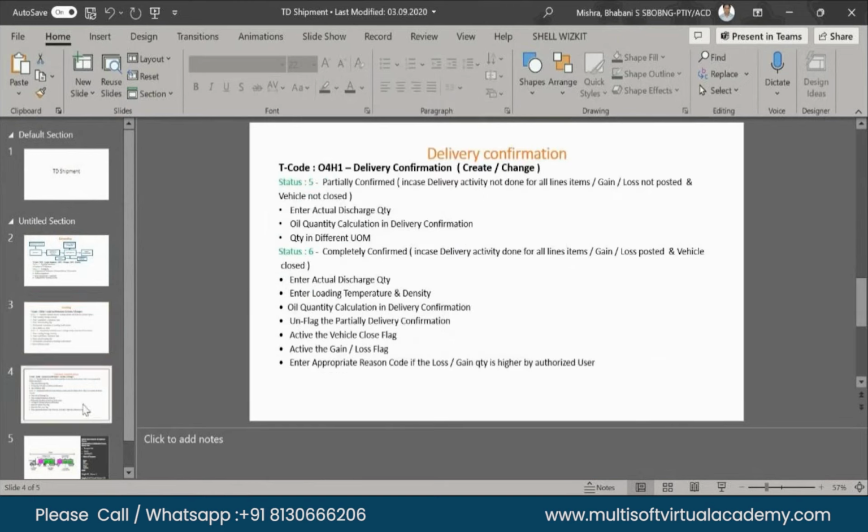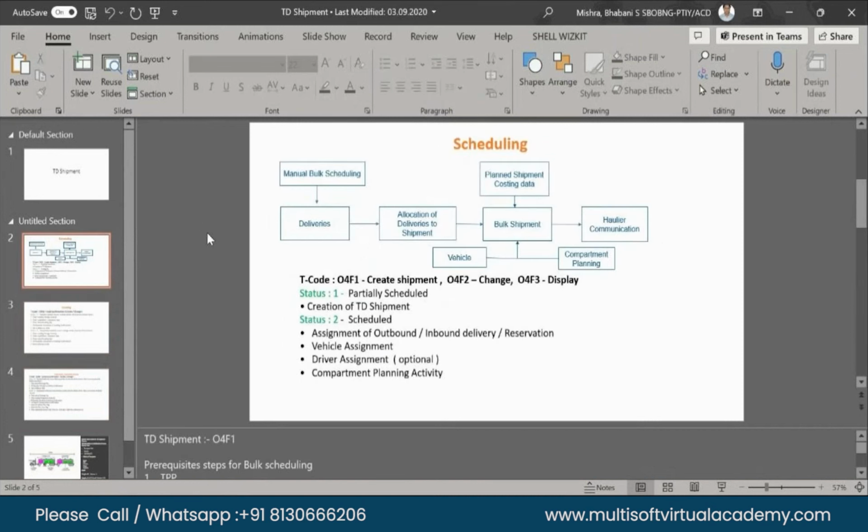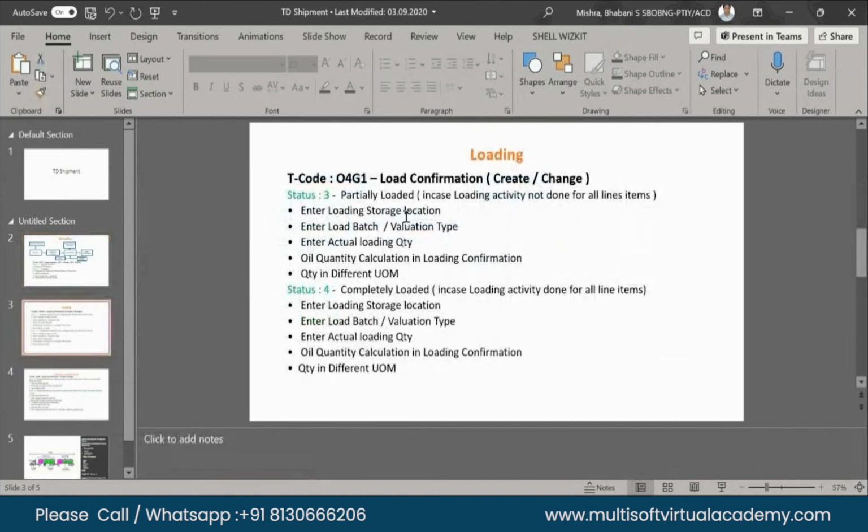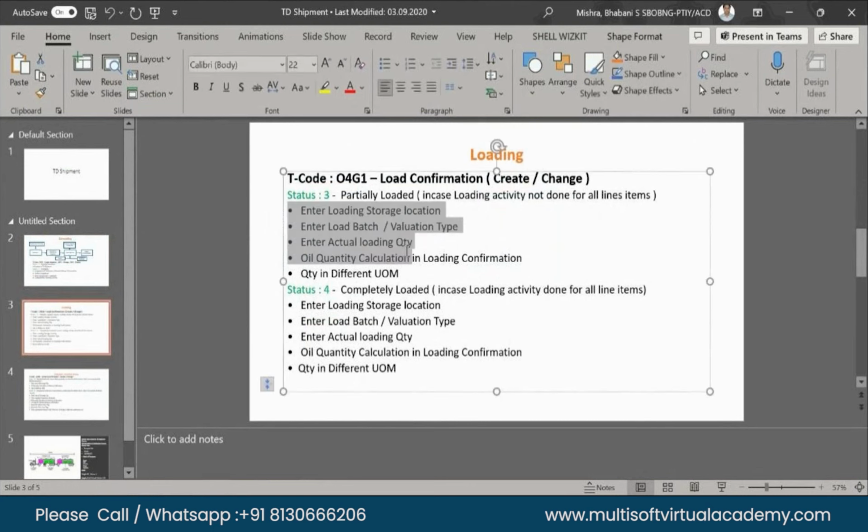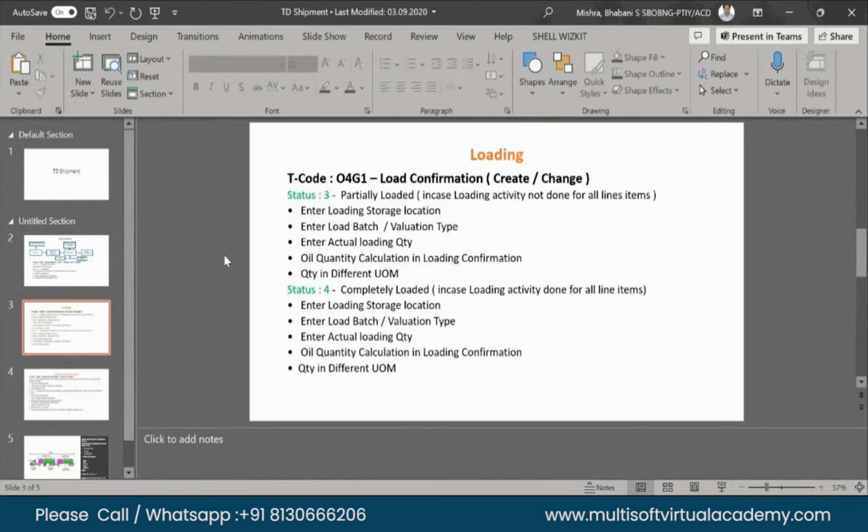As I mentioned, there is scheduling status 1 and status 2. Status 1 is partially scheduled and create TD shipment. We can say partial scheduled and fully scheduled: when vehicle assignment, driver assignment, compartment, and all the details are clean and clear, we can say it is fully scheduled. For loading, we say partially loaded and fully loaded. Partially loaded means enter loading storage location, enter load batch validation type, enter actual loading quantity, oil quantity conversion, and quantity in different unit of measure. That time we say it is partially loading.